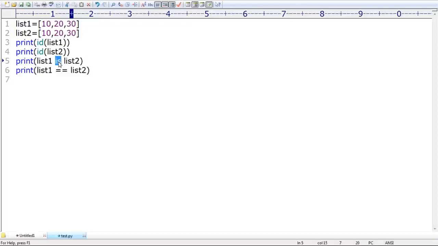Okay, that's all. Next, comparison between different types, what will happen? You can cross check with one example. Most of the time we are going to compare with the same type. If the comparison you are performing is with different types, then simply it is going to tell False is the answer. We are never going to get any error. We checked the equal operator already in the last sessions.